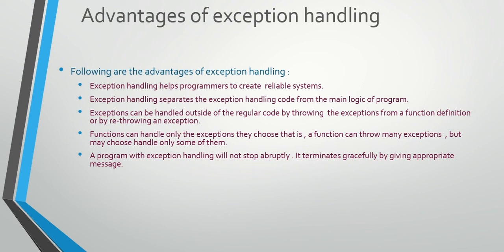Third, exceptions can be handled outside of the regular code by throwing the exceptions from a function definition or by rethrowing an exception. Fourth, a function can handle only the exceptions it chooses; that is, a function can throw many exceptions but may choose to handle only some of them.